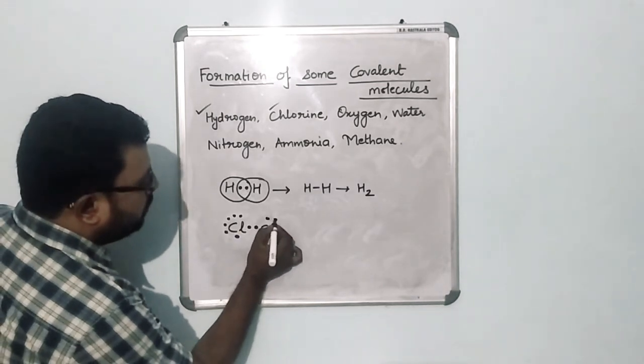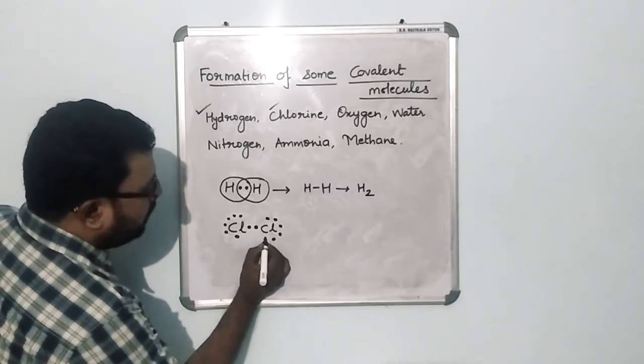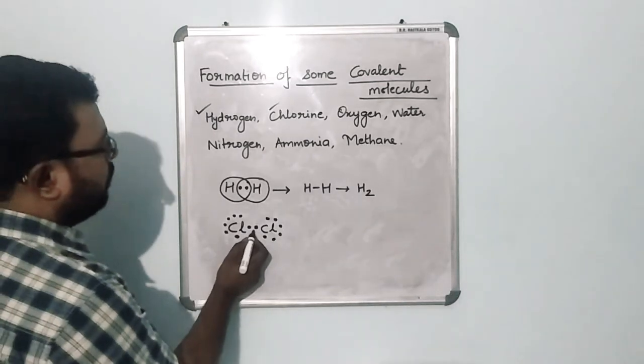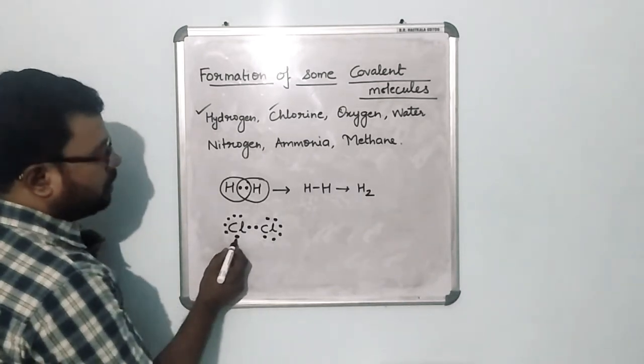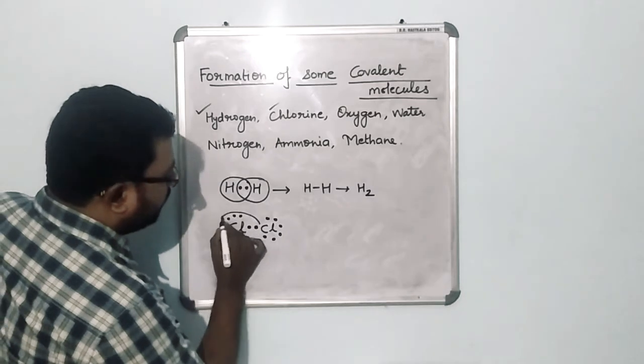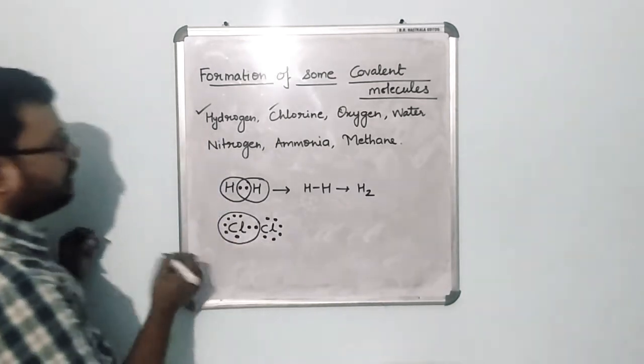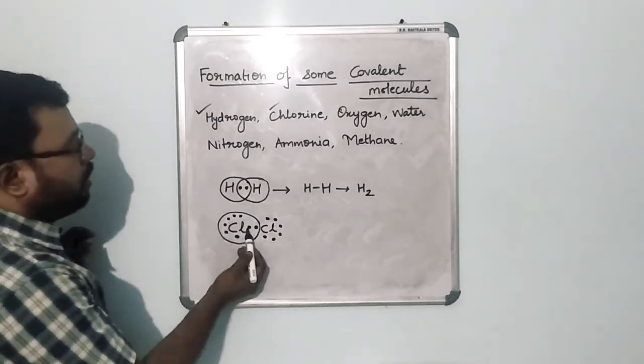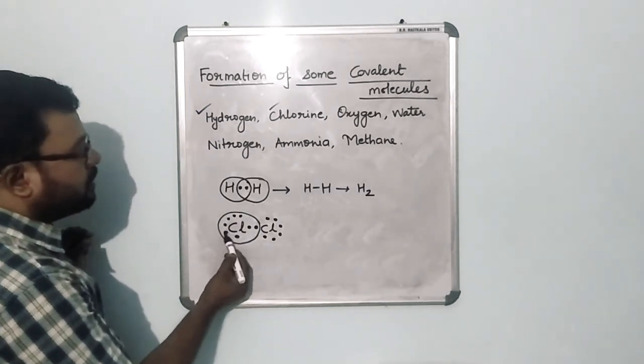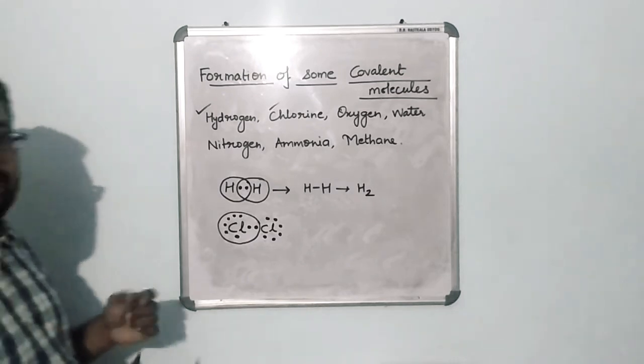Now here also 1, 2, 3, 4, 5 and 6 electrons are here, and 1 electron is kept here. Now what will this chlorine do? This chlorine will take all the electrons in its domain like this, and just count the number of electrons: 1, 2, 3, 4, 5, 6, 7 and 8. So this chlorine is satisfied.